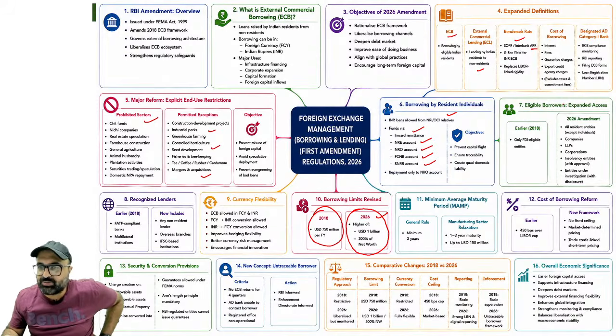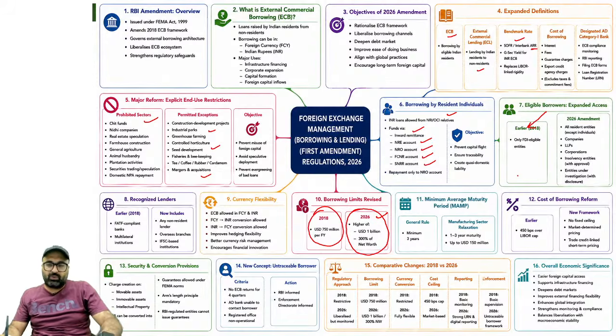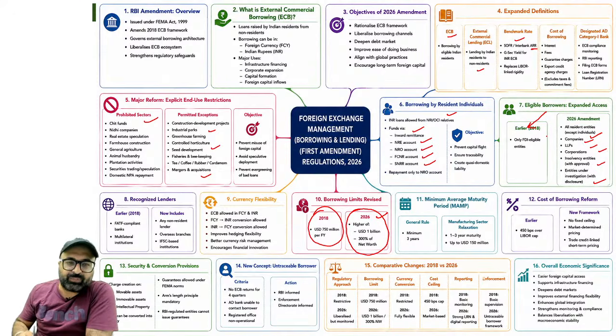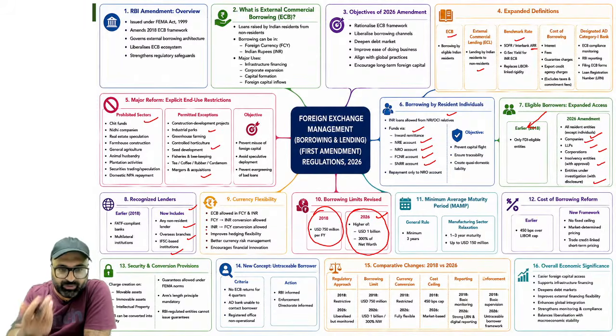Then we have eligible borrowers. Sir, earlier only FDI-eligible entities were allowed to borrow the amount, but now all resident entities except individuals can borrow, such as companies, LLPs, corporates. Everyone can borrow from the foreign entities. Individuals can borrow only from individuals. Recognized lenders, sir: new lenders include any non-resident lender. Overseas branches are allowed. IFSC-based institutions are also allowed to provide the loan under the same.